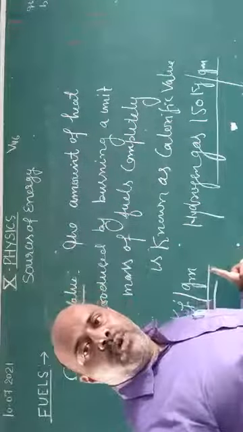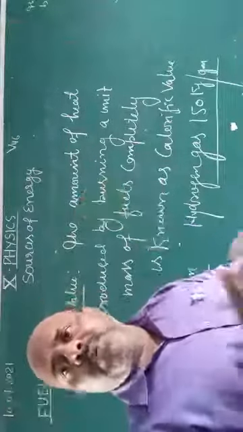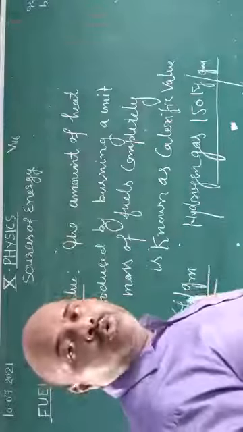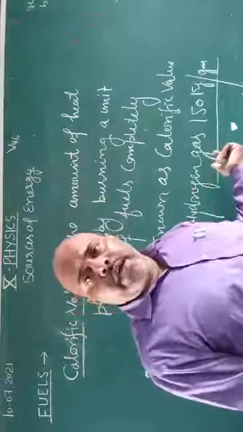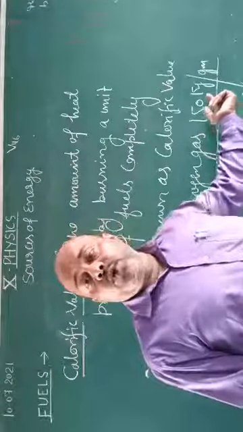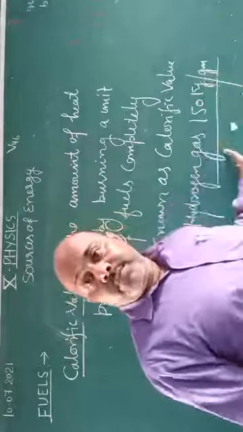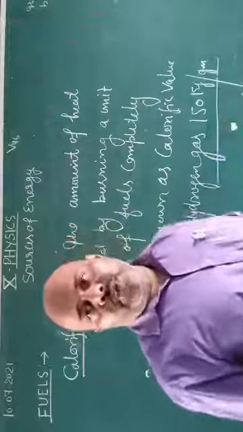It means if 1 gram of a fuel is burned completely, it produces that amount of heat energy in kilojoule. Here the highest calorific value, of hydrogen gas, is 150 kilojoule per gram. It means that when 1 gram of hydrogen gas is burned completely, it produces 150 kilojoule of heat energy.